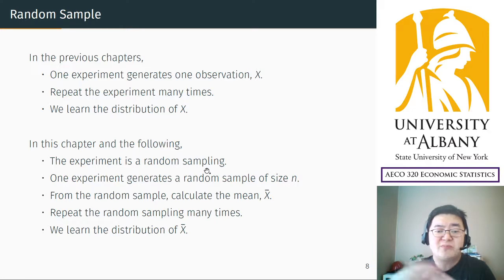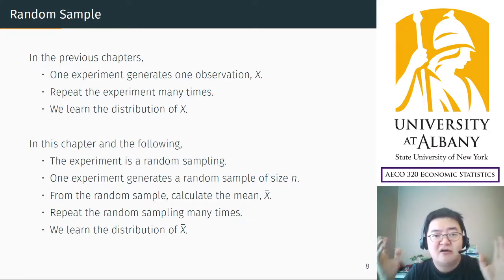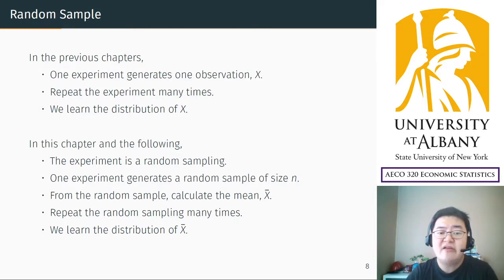So one experiment generates n observations, a random sample of size n, and then from the sample we calculate the mean, the average x bar. You may understand these two steps as one experiment.